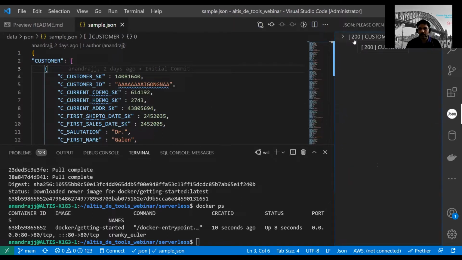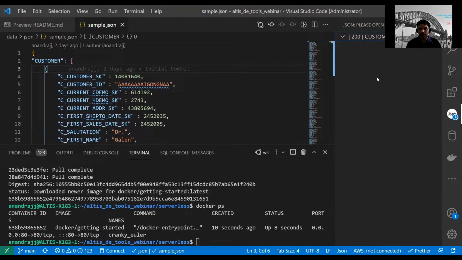It immediately tells me that this array contains 200 records. You can open it and it gives me each and every item.